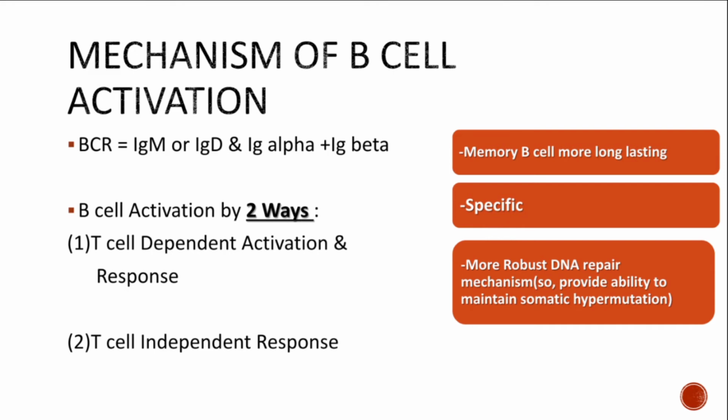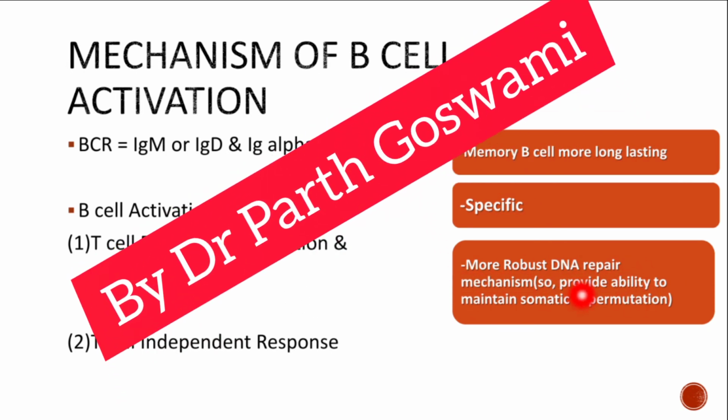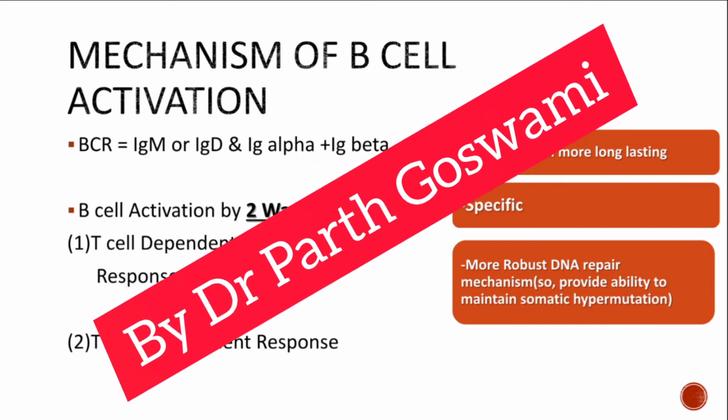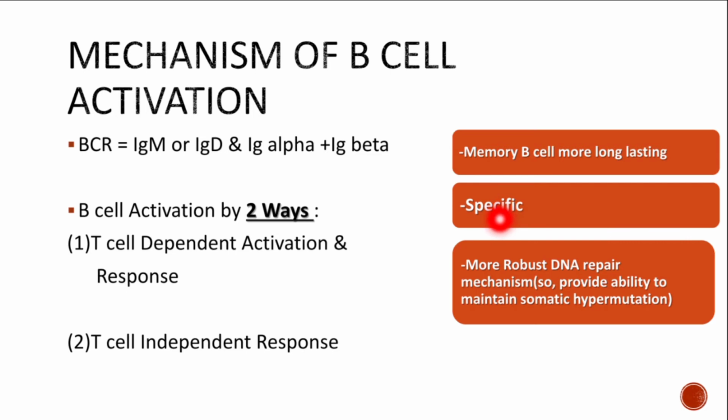Why is it so? Because this memory B lymphocyte has a more robust DNA repair mechanism, right? So they will provide the ability to maintain the somatic hypermutation, and that's why they show a specific response, and they can show a long lasting response, right? They can remember the antigenic structure because they have a very powerful DNA repair mechanism.